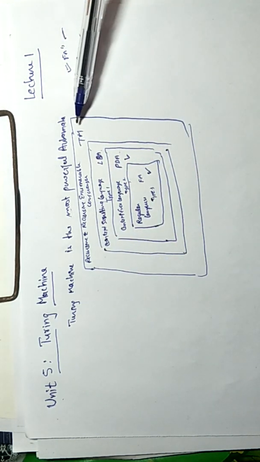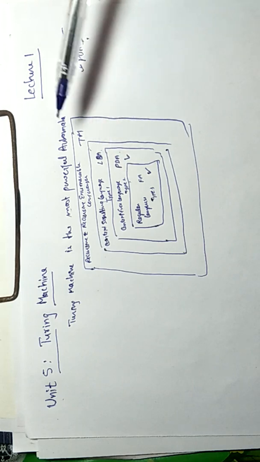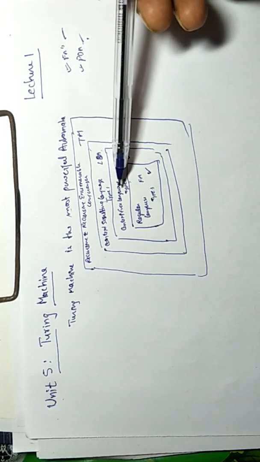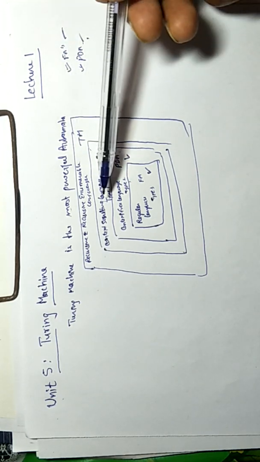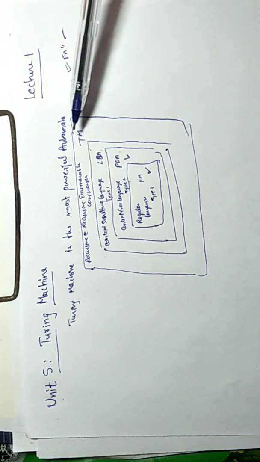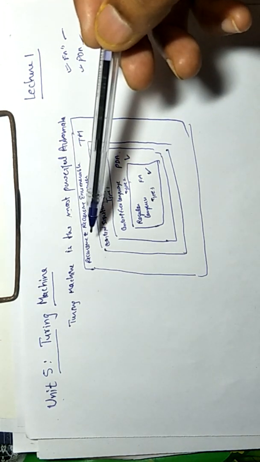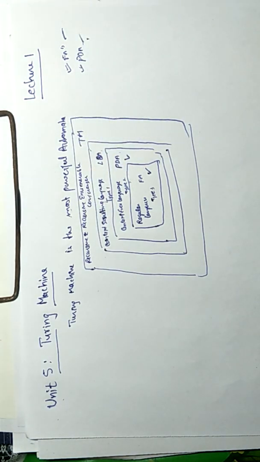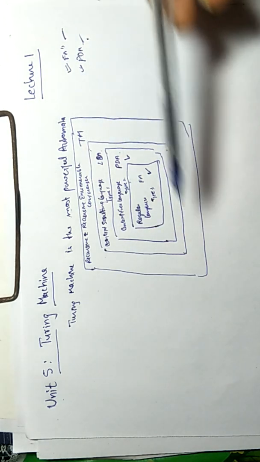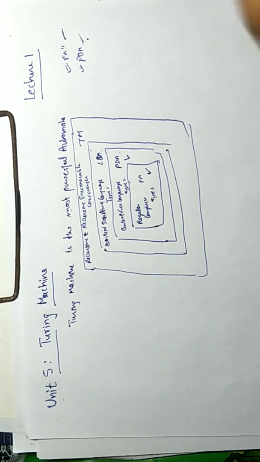So we can design a Turing machine for regular languages, for context free languages, for context sensitive languages, and for recursively enumerable languages also. And there are some languages for which we cannot design a Turing machine.